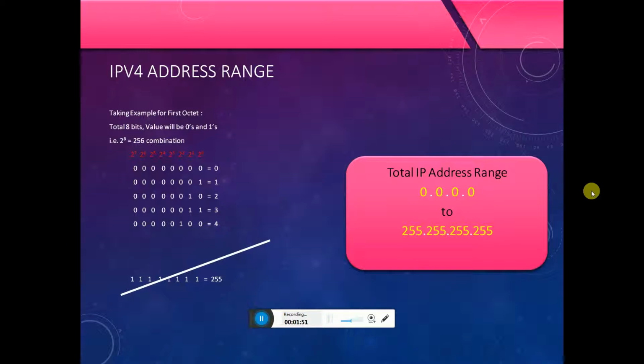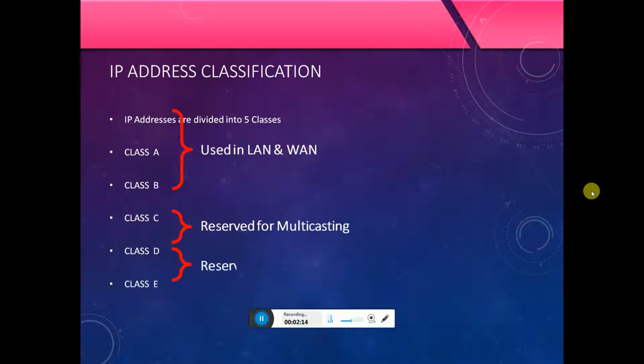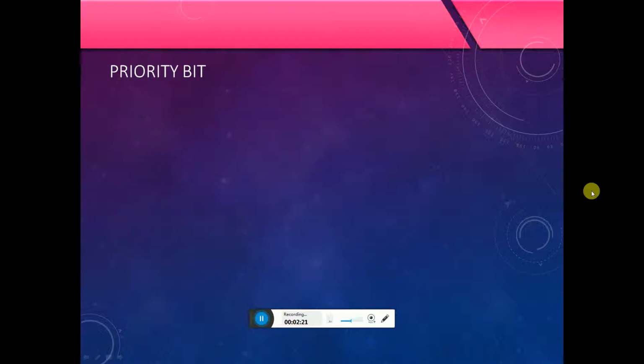IP address classification: IP addresses are divided into 5 classes: class A, class B, class C, class D, and class E. Class A and class B are used in LAN and WAN. Class C is also used in networks, class D is reserved for multicasting, and class E is reserved for research and development.